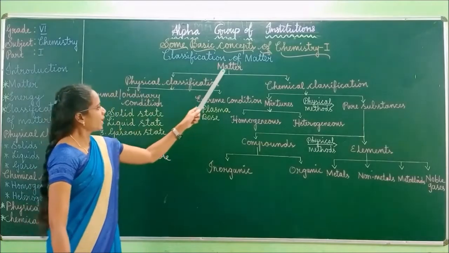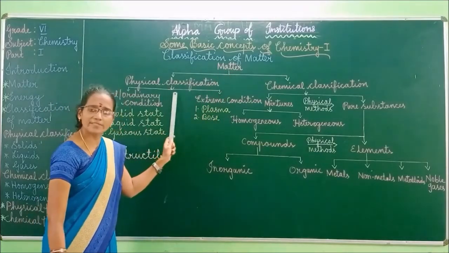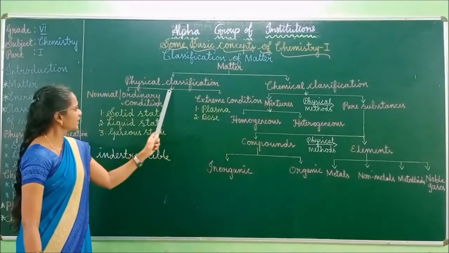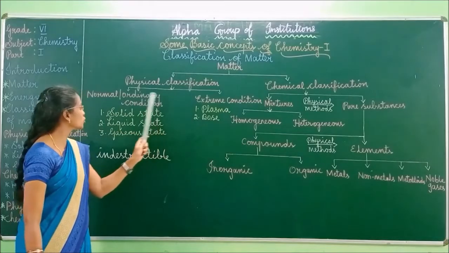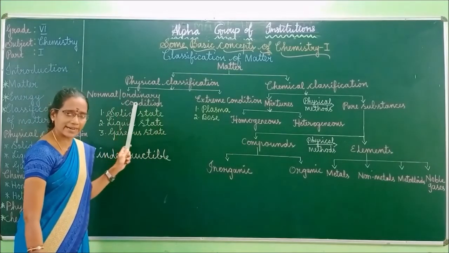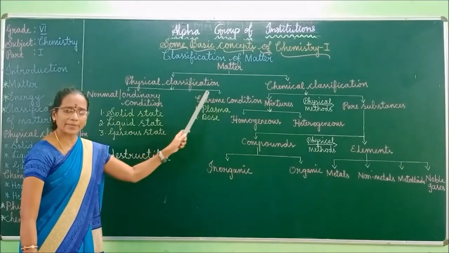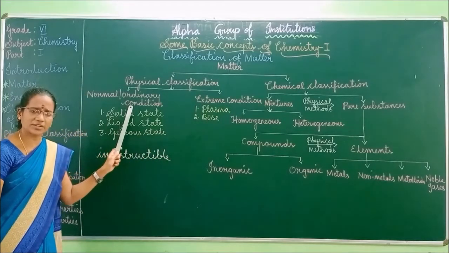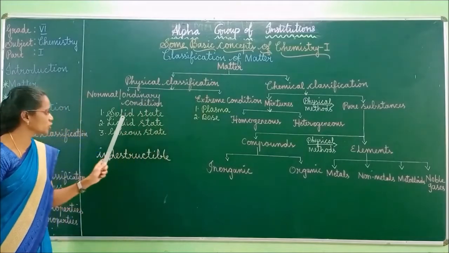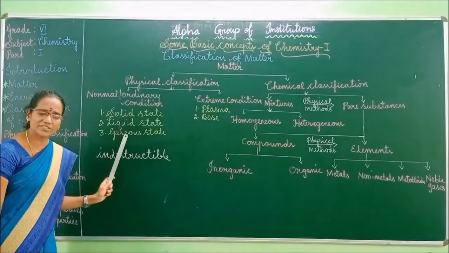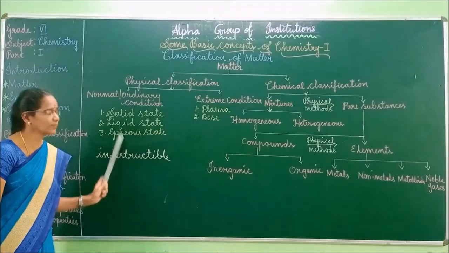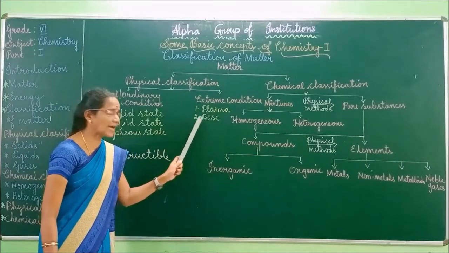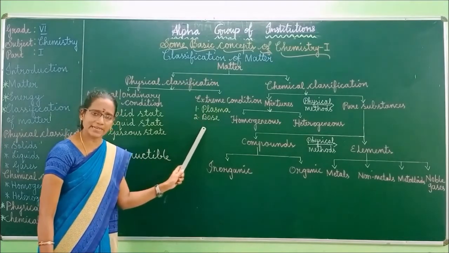Look at the board. Matter can be classified into physical classification and chemical classification. Physical classification is further classified into normal or ordinary condition. Also, it can be classified into extreme condition. Under normal or ordinary condition, matter can be classified into solid state, liquid state and gaseous state. Under extreme condition, matter can be classified into plasma state and Bose-Einstein condensate.